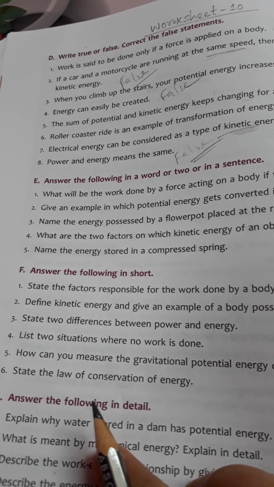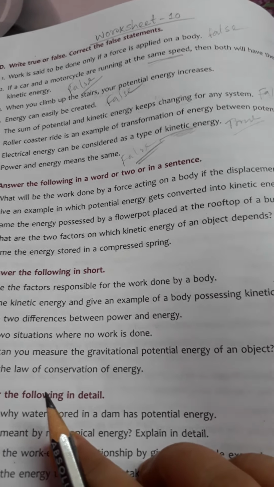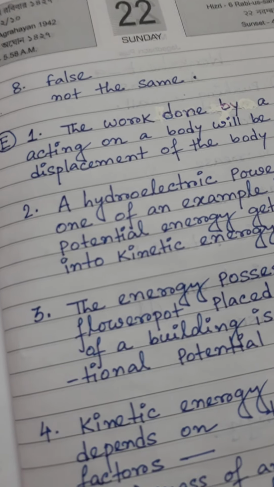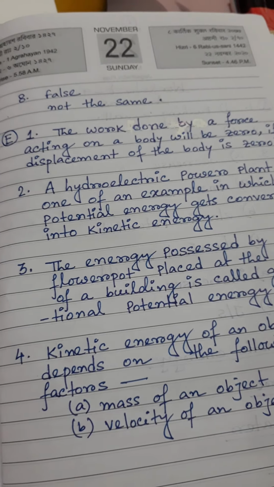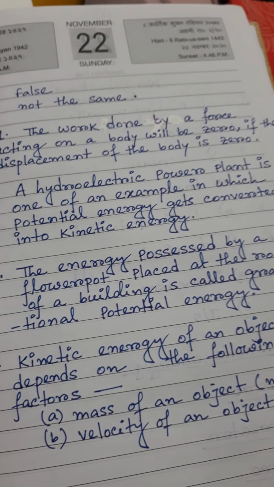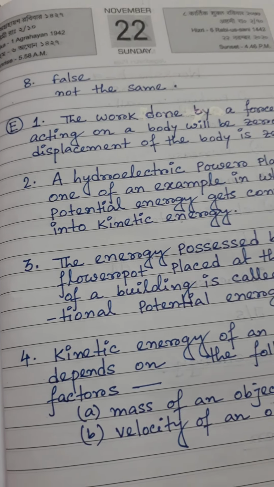Okay, so let's see another question. Question number 3, name the energy possessed by a flower pot placed at the rooftop of a building. See here, students, the energy possessed by a flower pot placed at the rooftop of a building is called gravitational potential energy, because an object is said to have gravitational potential energy due to its raised position, meaning height.